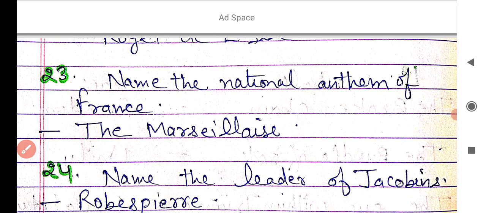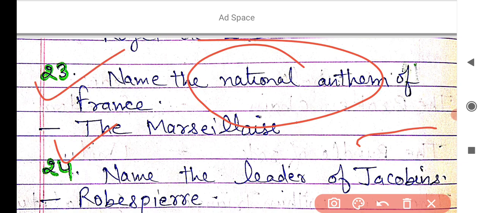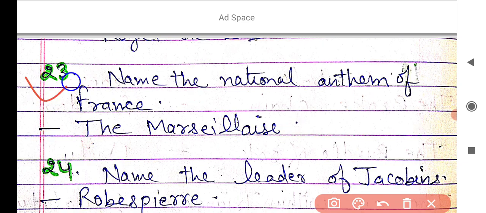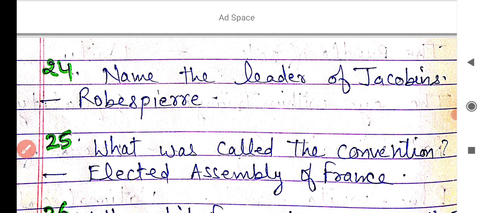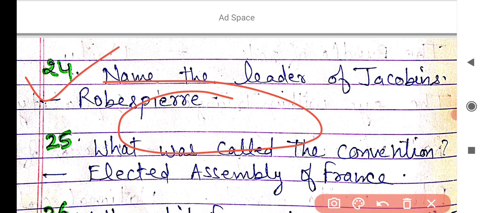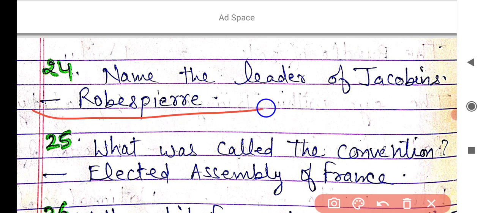And the next important point, name the national anthem of France. After the French Revolution, the Marseillaise was recognized as the national anthem of France. And the next point is, name the leader of the Jacobins. After the constitutional monarchy, France became a republic.